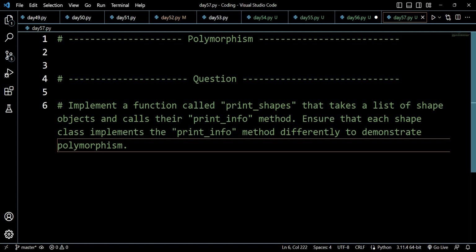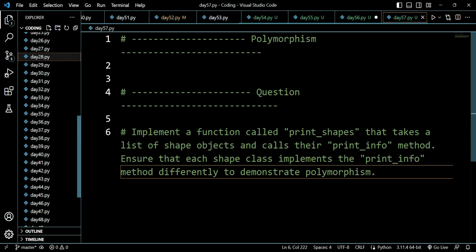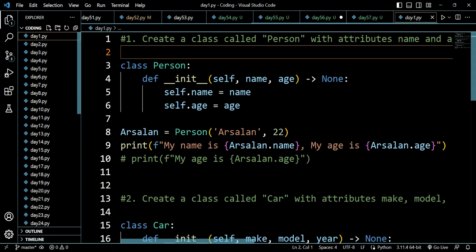My name is Arsalan and today we are on day 57 of solving the object-oriented programming system questions with the help of Python. If you are very new to this playlist, let me give you a very brief introduction of what this playlist is all about. In this playlist, we have been solving questions based on object-oriented programming. We started from a very basic question, very basic idea, very basic logic of object-oriented programming.